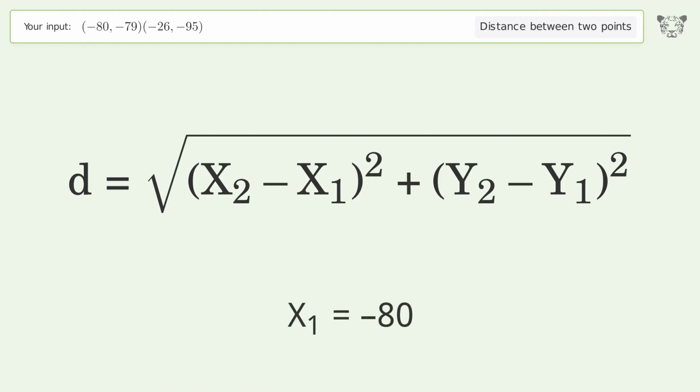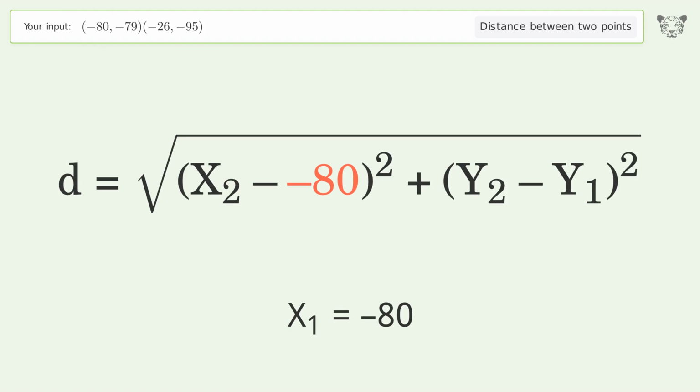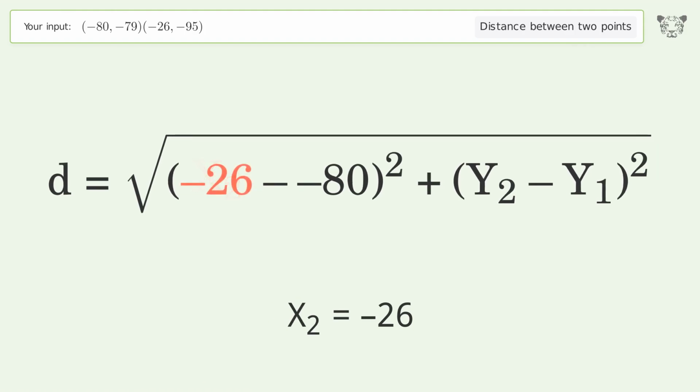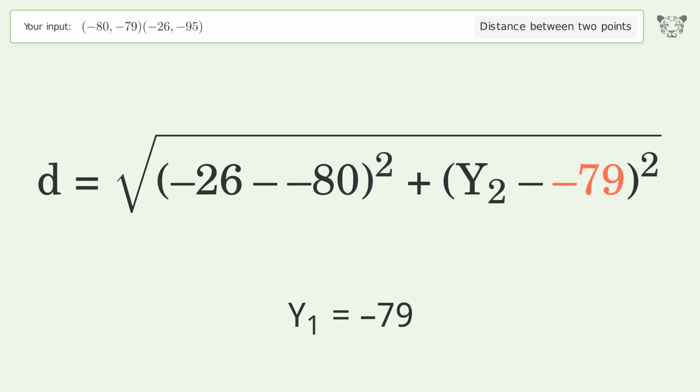x1 equals -80. x2 equals -26. y1 equals -79. y2 equals -95.